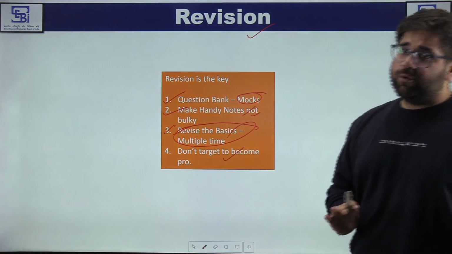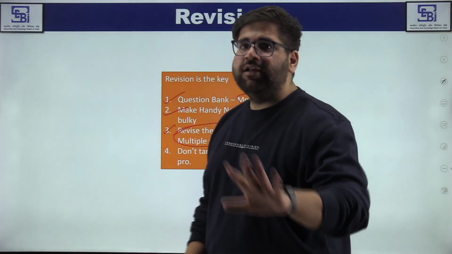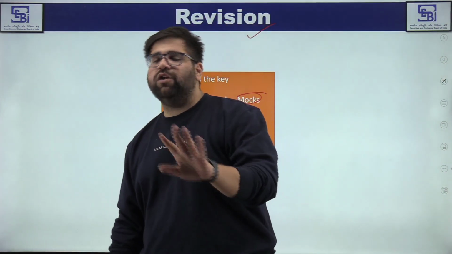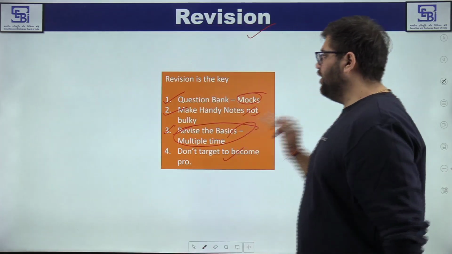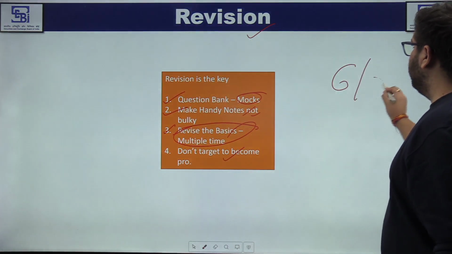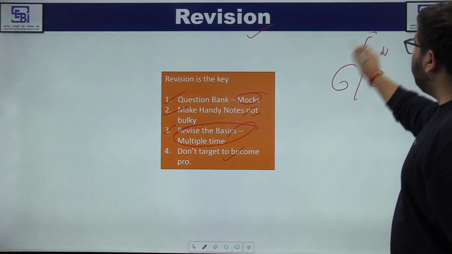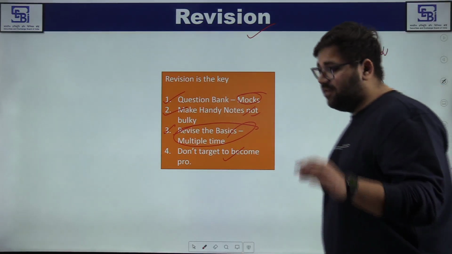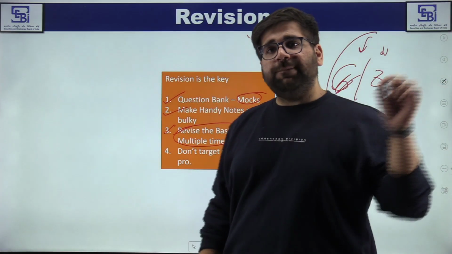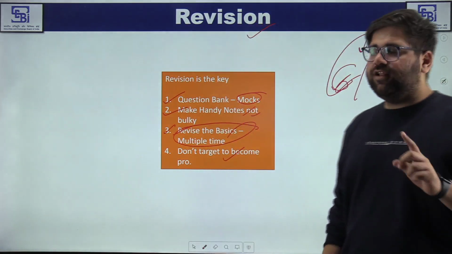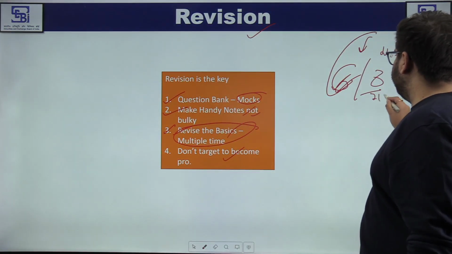Don't target to become a pro. Just do the basics part. Just practice multiple numericals and you are good to go. Do not try to become a pro. Remember the formula of 6 by 8. If 8 questions are asked, then I will have to solve 6 questions 100% rightly, if the paper is tough. If the paper is not tough, then you can also score 7 or 8.